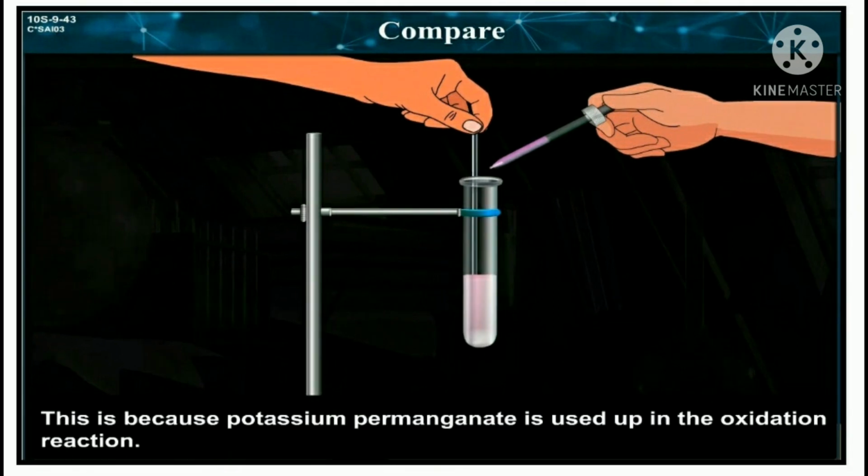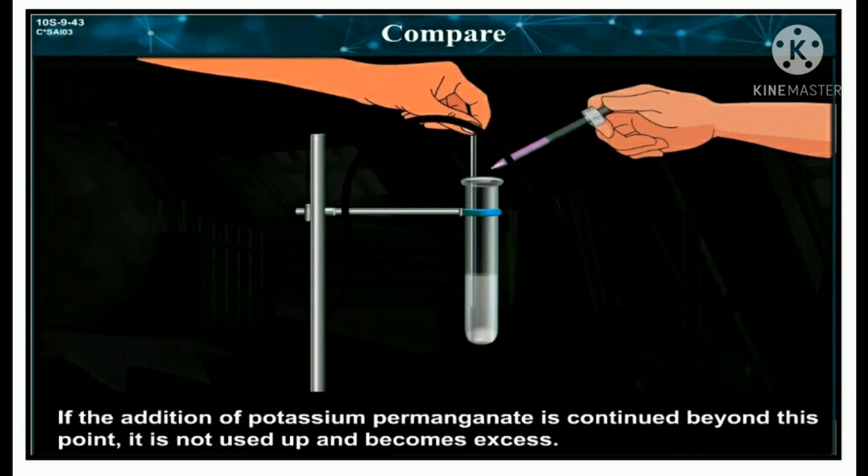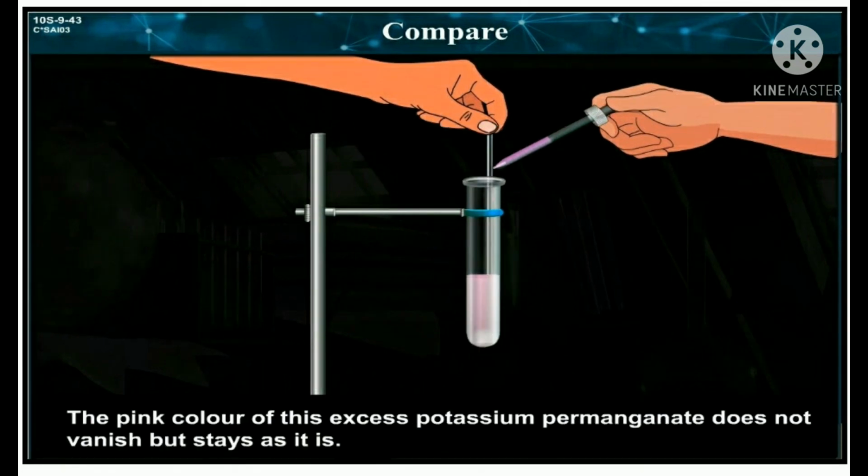This is because potassium permanganate is used up in the oxidation reaction. At a certain point of the addition, oxidation of all the quantity of ethanol in the test tube is complete. If the addition of potassium permanganate is continued beyond this point, it is not used up and becomes excess. The pink color of this excess potassium permanganate does not vanish but stays as it is.